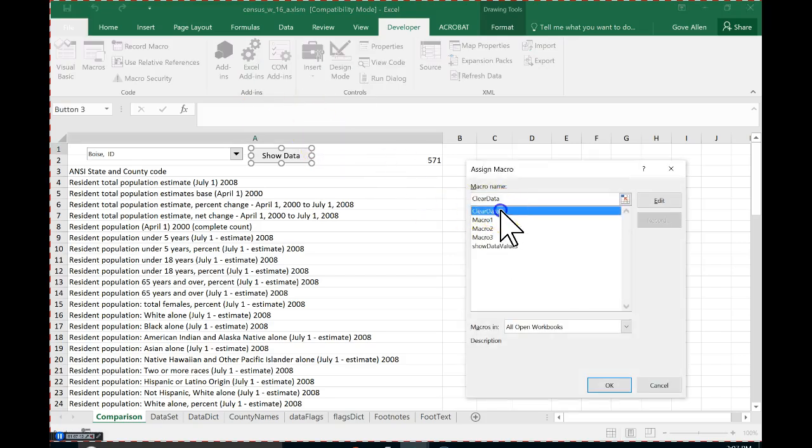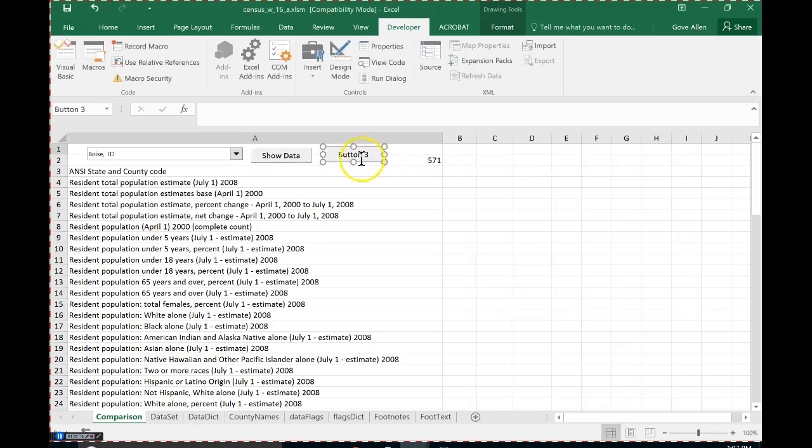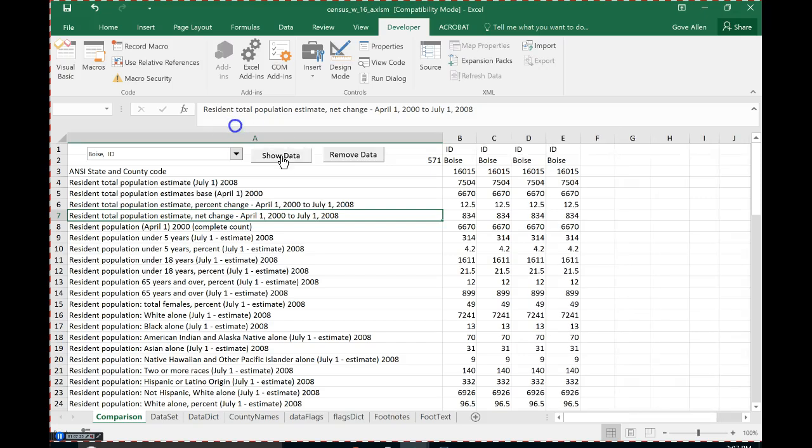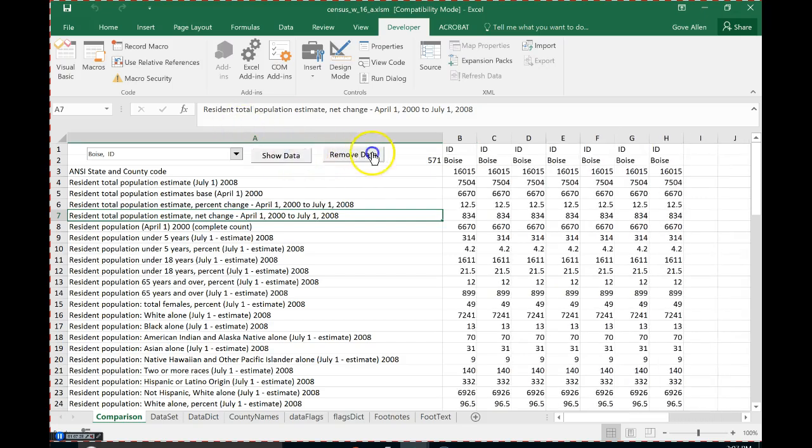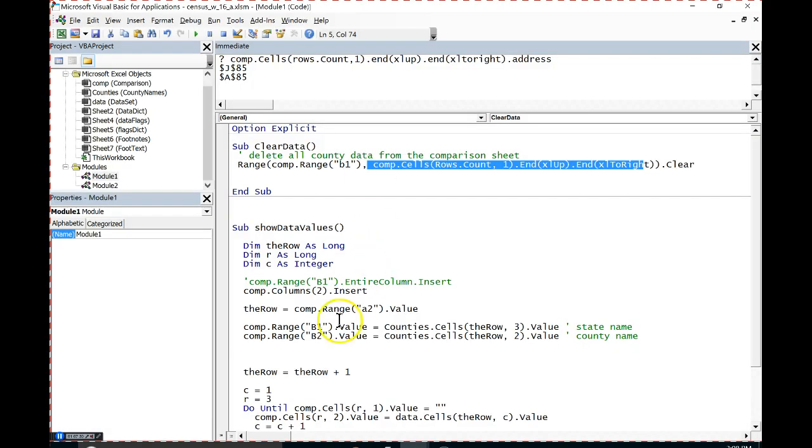Which macro do you want to assign? Clear data is the one I want. And some label, remove data. And I should be sitting pretty. Let's see, back to the code. Do you want that highlighted? That's just that second argument.